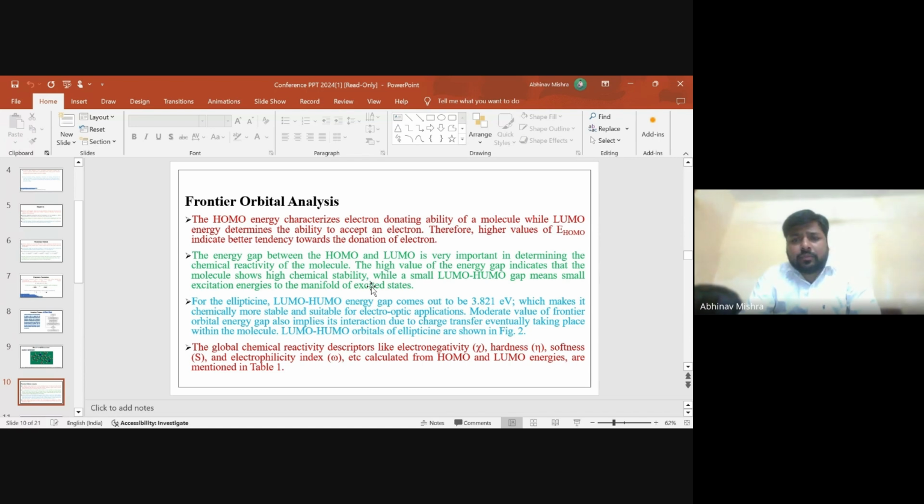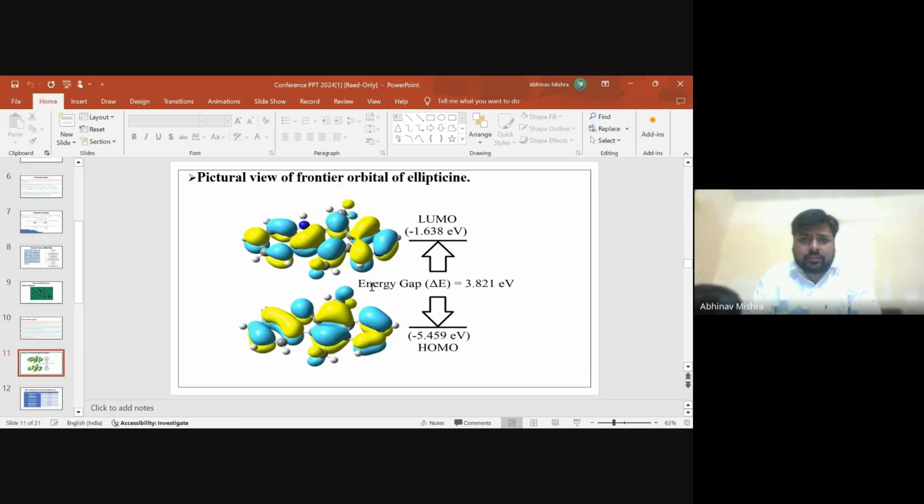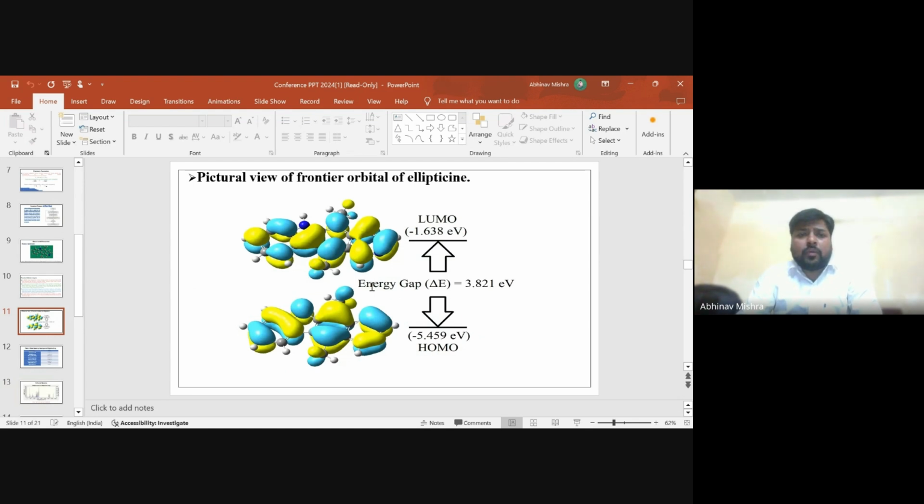HOMO-LUMO orbitals of Ellipticine are shown in the next figure. This is the pictorial view of the frontier orbitals of the Ellipticine. This is the upper surface, where we see the LUMO figure, and the lower surface, where we see the HOMO figure. The HOMO energy is minus 5.459 electron volt, the LUMO energy is minus 1.638 electron volt, and the forbidden energy gap is 3.821 electron volt.